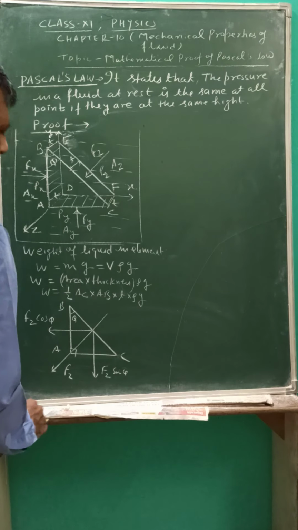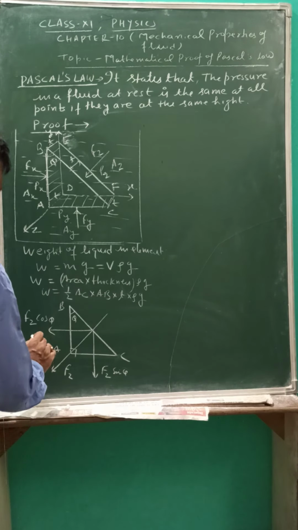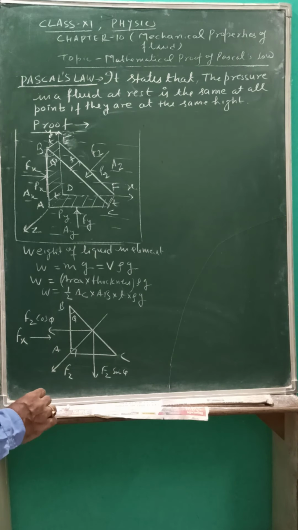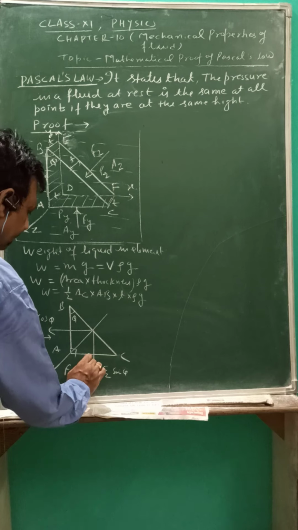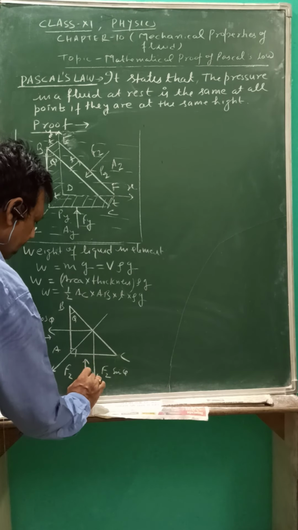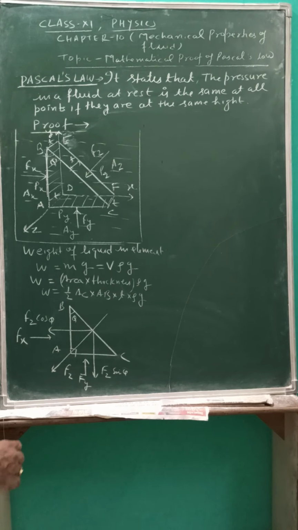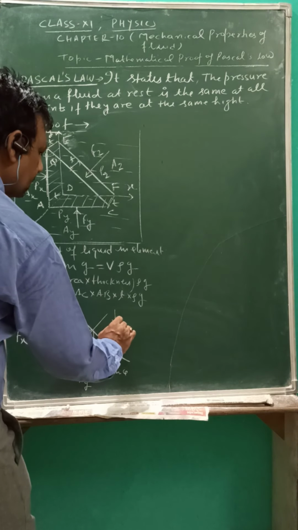along the y-axis. So initially there is force Fx on face AB and Fy on AC, and weight W acts in the downward direction.